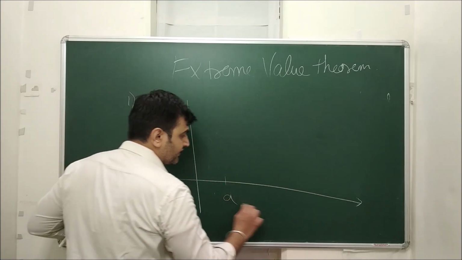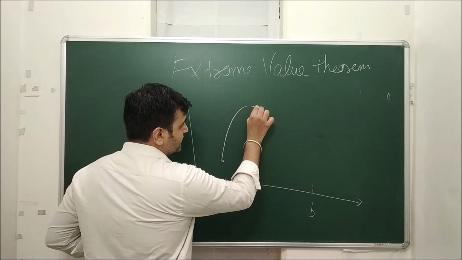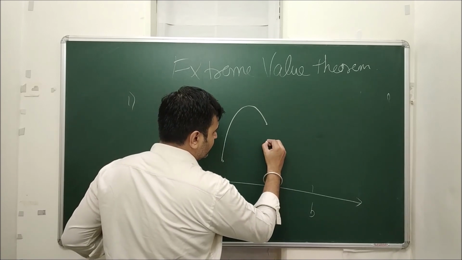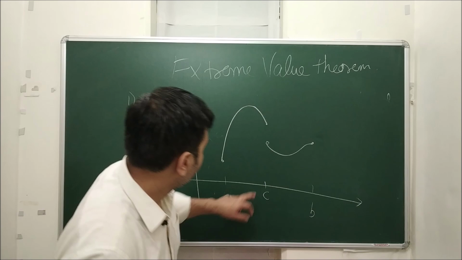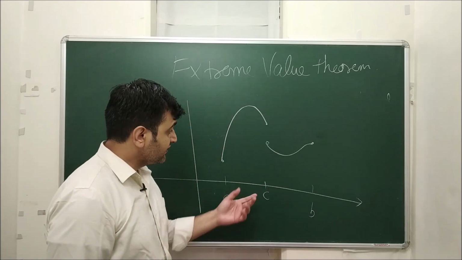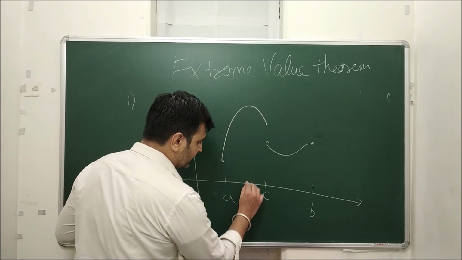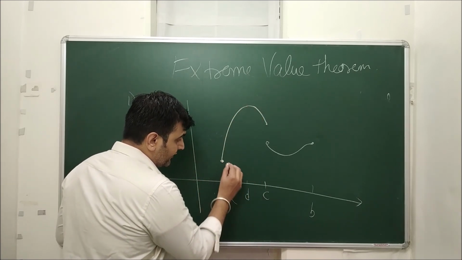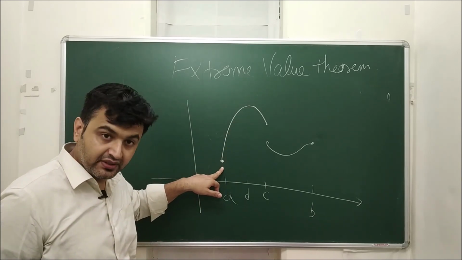So if I take this closed interval AB, let me call this C, and then this is a function, right? Does the function have extreme values? Yes. As you can see, if I call this D, at D the function has maximum value, and at A the function has minimum value. So yes, maximum and minimum are attained.